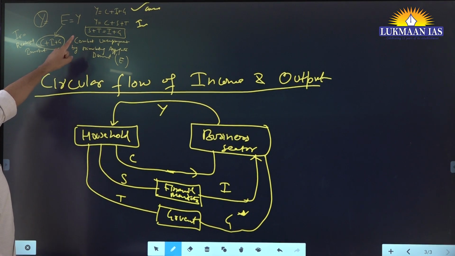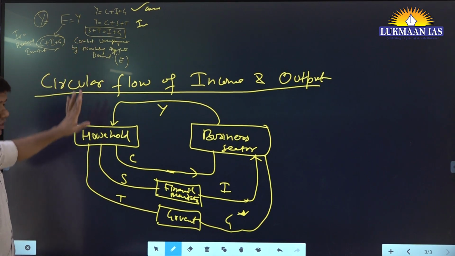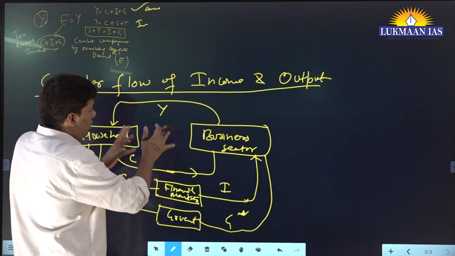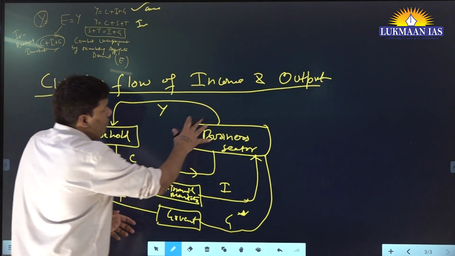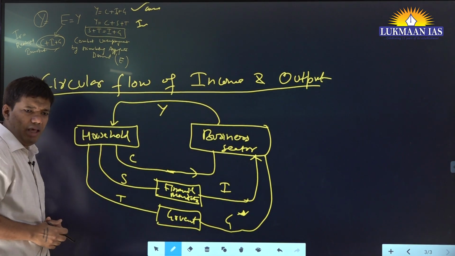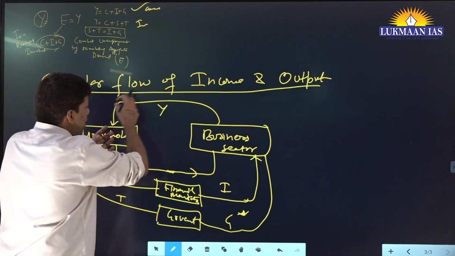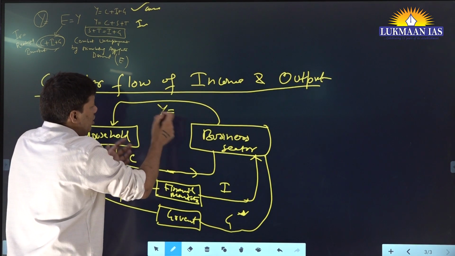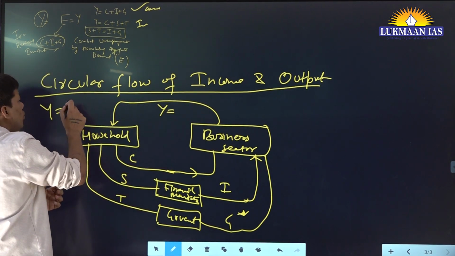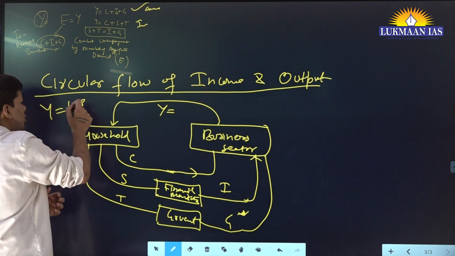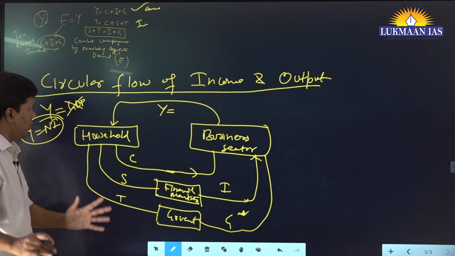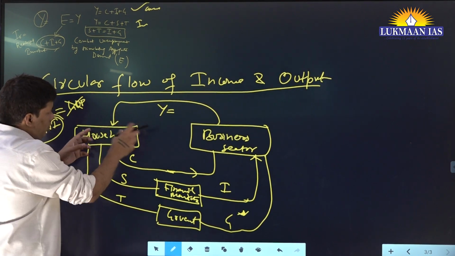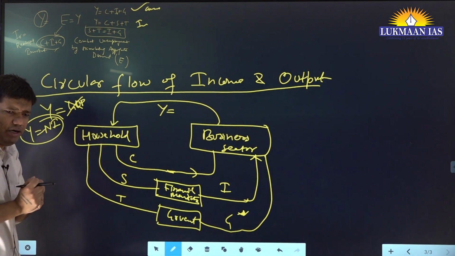Now you know output or national income can be calculated by two methods, the consumption and income methods. Here we are seeing the circular flow of income and output. Let's say businesses give wages to employees. So this is income, right? Generally you must not call Y equal to GDP. That is wrong. You must call it national income. That is how economics works. So this is your national income, we are assuming whatever wages they are getting.